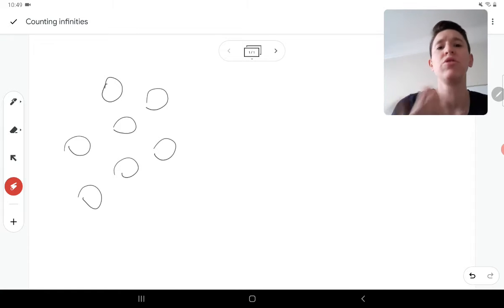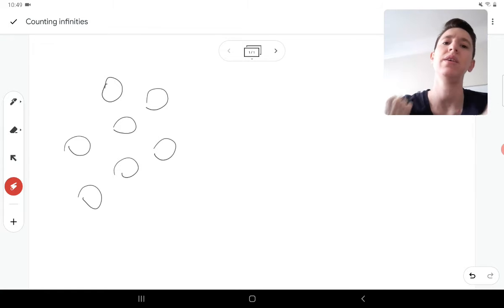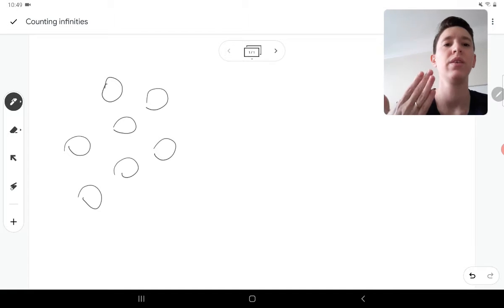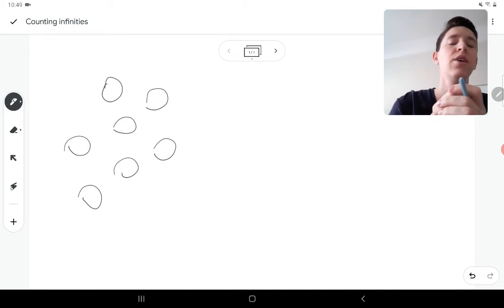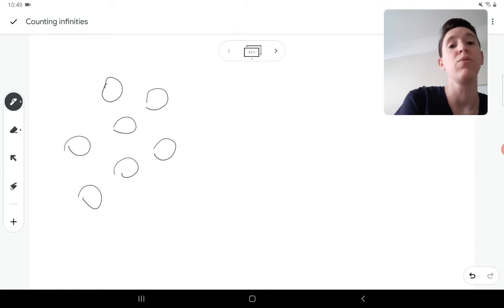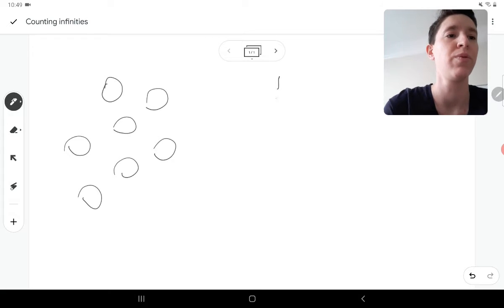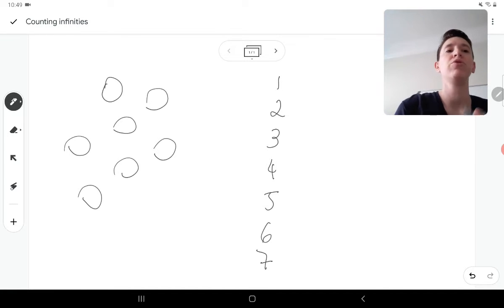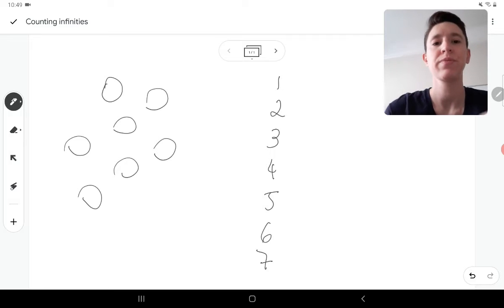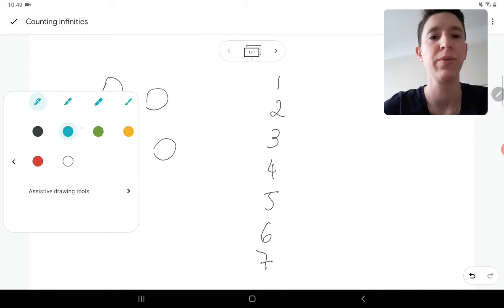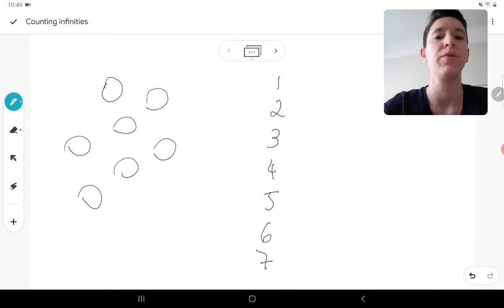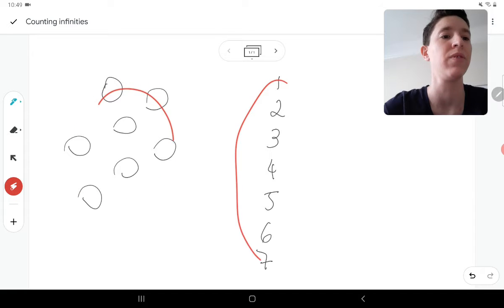So what you're actually doing here, mathematically speaking, is making a relationship between this set of things and another set where you know how many elements there are, which we do with the counting numbers 1, 2, 3, 4, 5, 6, 7. It's a one-to-one relationship between the elements of this group and the elements of this group.